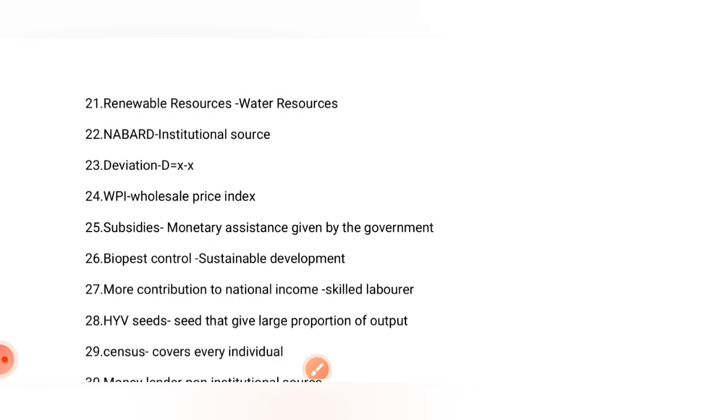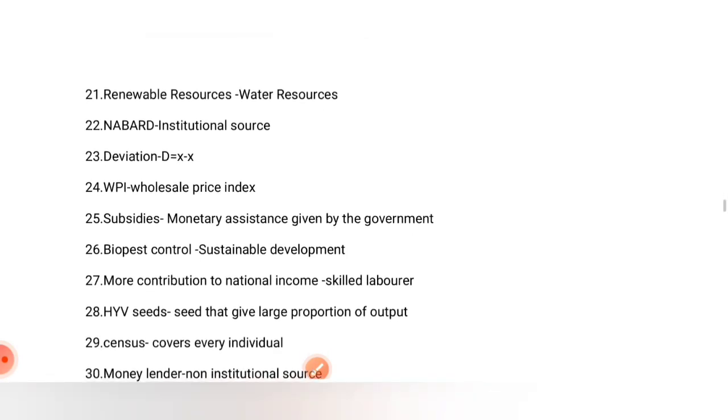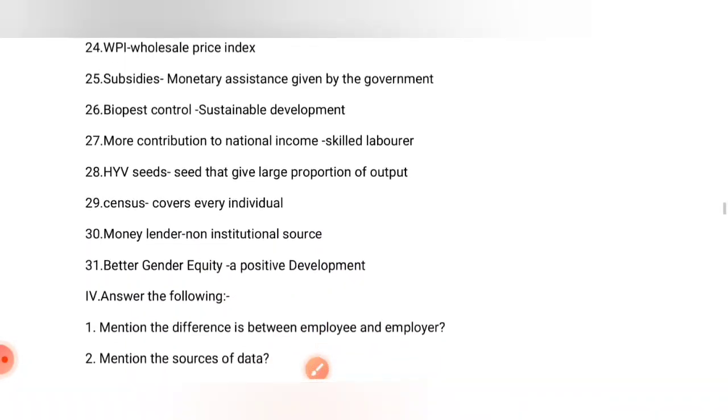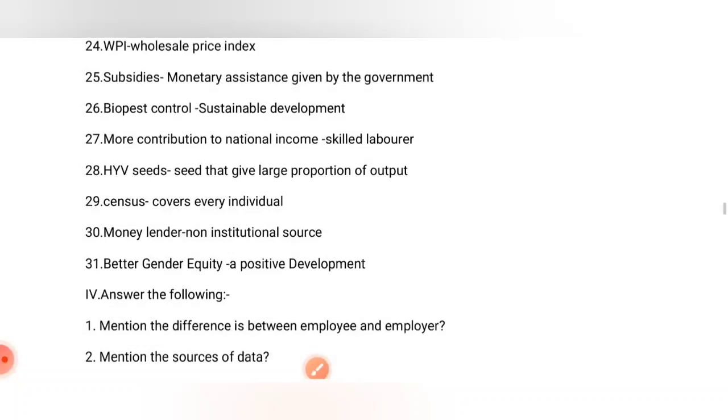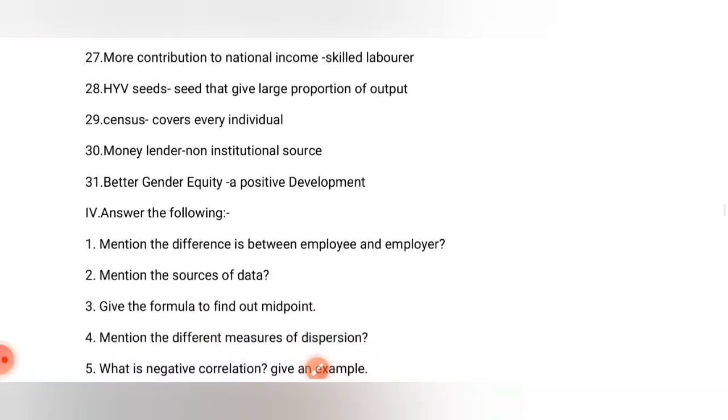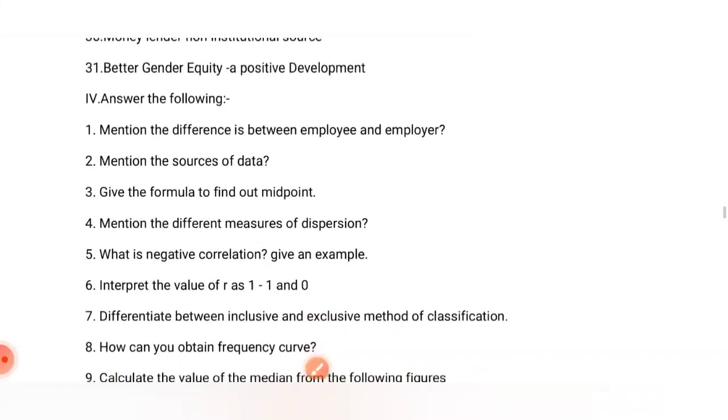WPI is wholesale price index. Subsidies is monetary assistance given by the government. Biopest control is sustainable development. More contribution to national income is from a skilled laborer. HYV seeds give a large proportion of output. Census covers every individual, again the same thing. So these all are the important 2 marks.